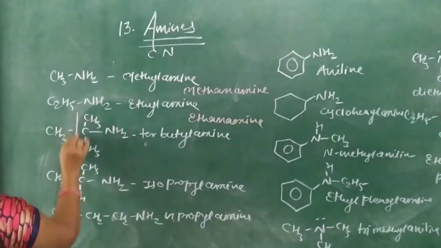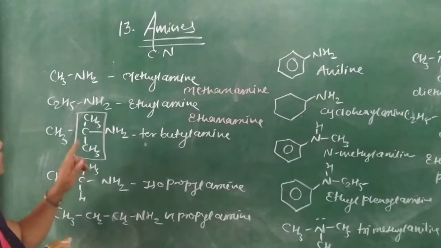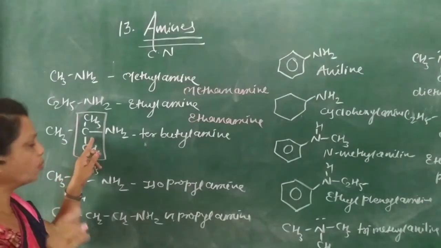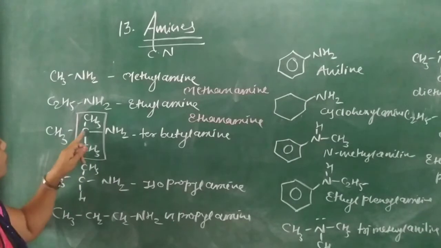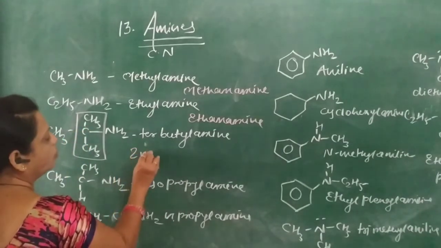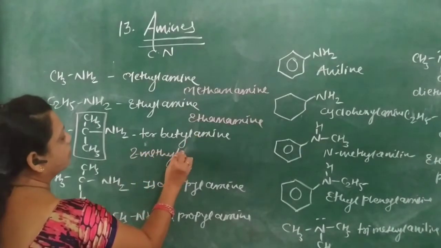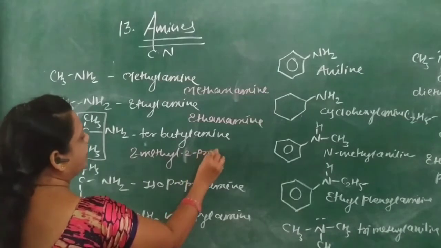Here the longest chain is 3. Then use the lowest locant, rule of locant. So here 1, 2, 3. At the 2 there is a methyl. So here 2-methyl, 2-propanamine.